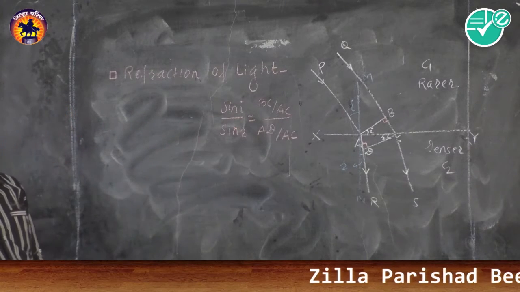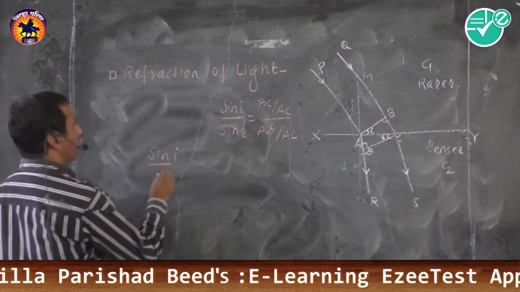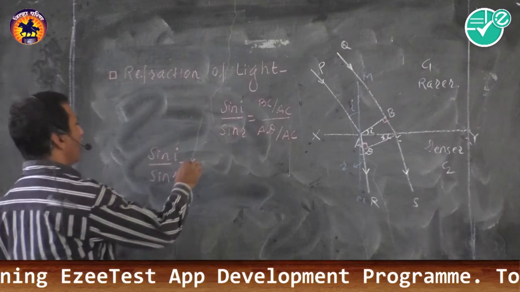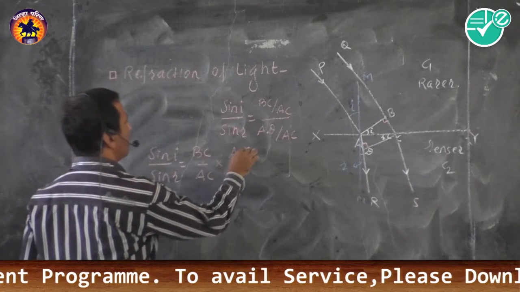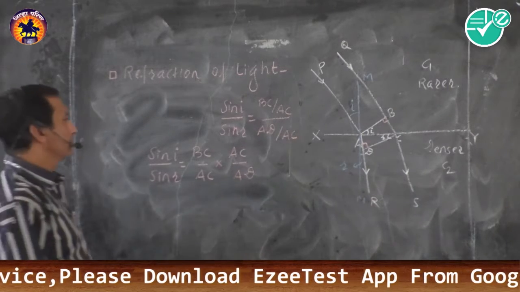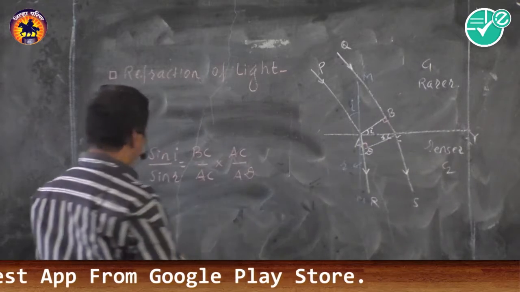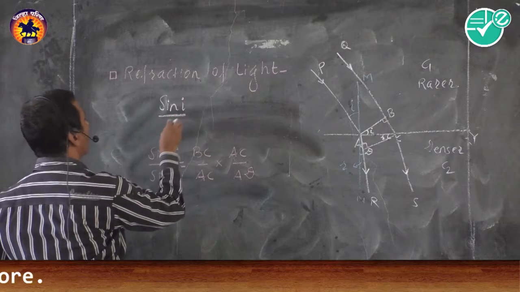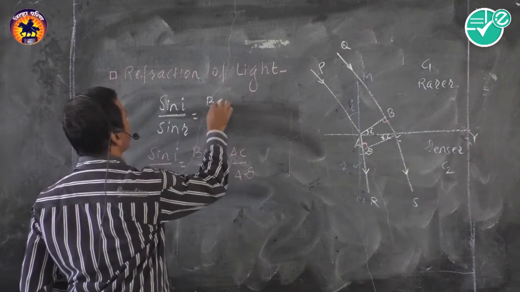Then, next step, sin i upon sin r is equal to BC upon AC into AC upon AD. Then AC will get cancelled. Then we have the formula, sin i upon sin r is equal to BC upon AD.